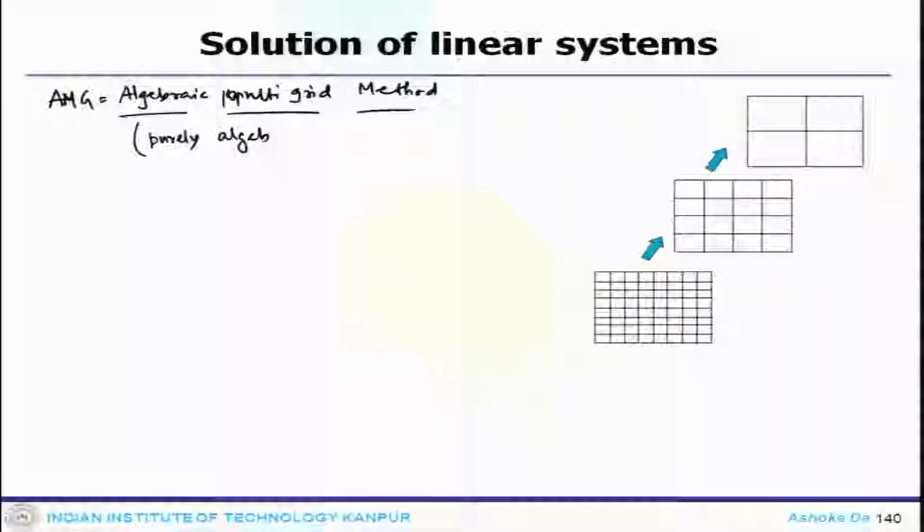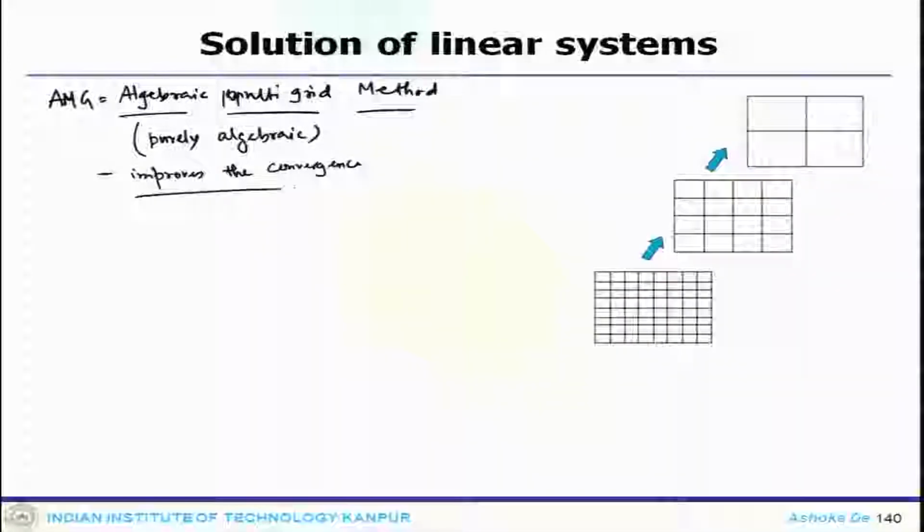Now, this process is purely algebraic, that is why it is called the algebraic multigrid method, and what it does is actually improve the convergence of your iterative solver by ensuring that the resulting low frequency error that arises from the application of a smoother at any one grid level is transformed into higher frequency error at a coarser grid level.